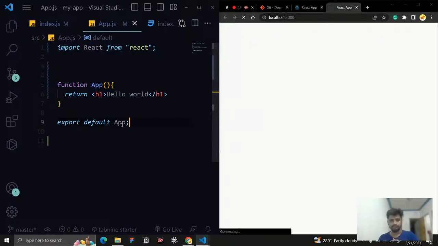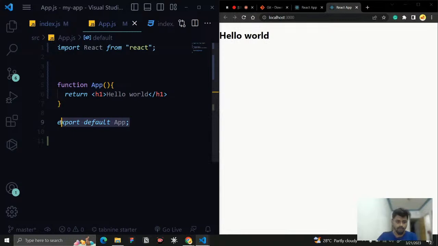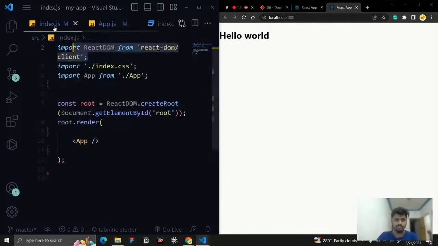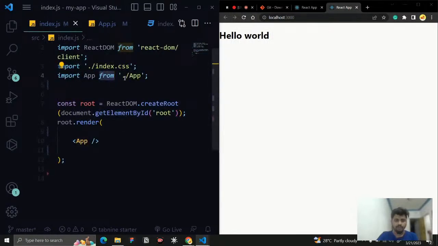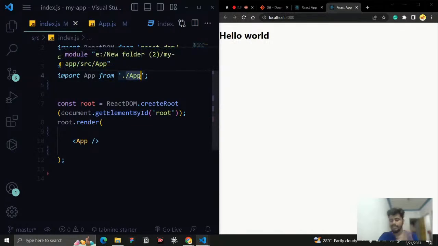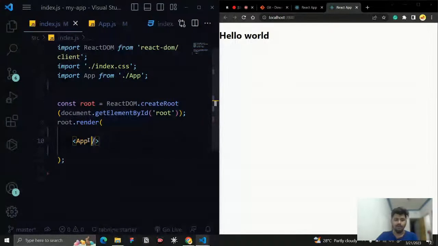Now if I save it, you can see we are getting hello world. Why? Because right now we have exported it. In index.js, we have imported the component. You can see import App, this App component, from the file ./App, from the same directory. And I say that whatever you have imported, just render it here. Understand? You can see this, right? So that is what we are doing.